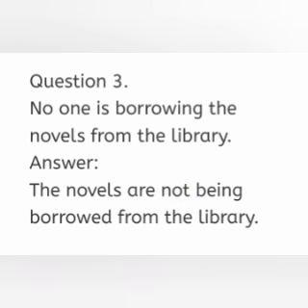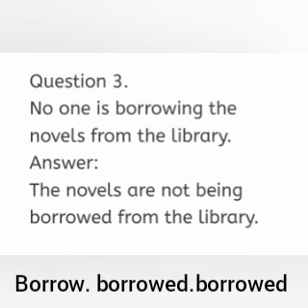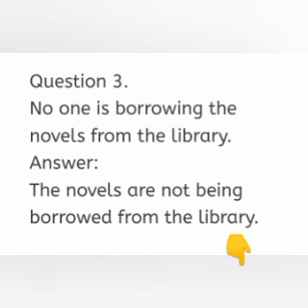The question is in present continuous tense. We have already added are to indicate it is in present form. We have to add being to indicate that it is in continuous form, present continuous form. We already know the rule that we have to use the past participle form of the verb in passive form. The base form of the verb borrowing is borrow. Past participle form of the verb borrow is borrowed. The rest of the sentence, from the library. So the answer is, the novels are not being borrowed from the library.